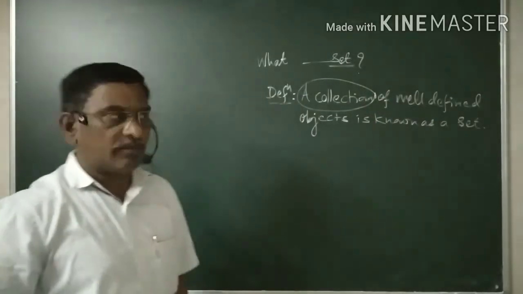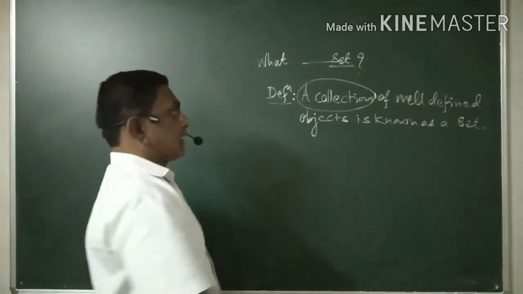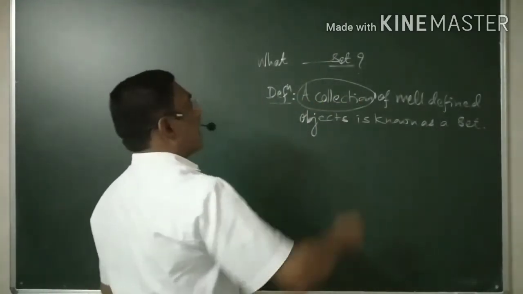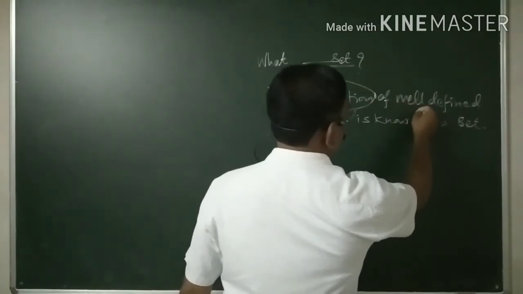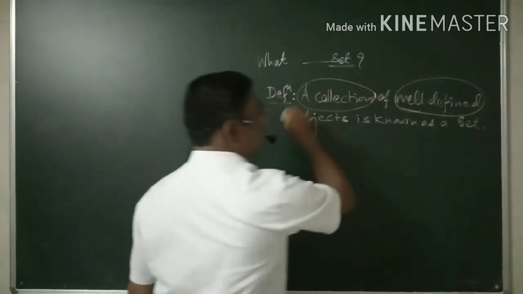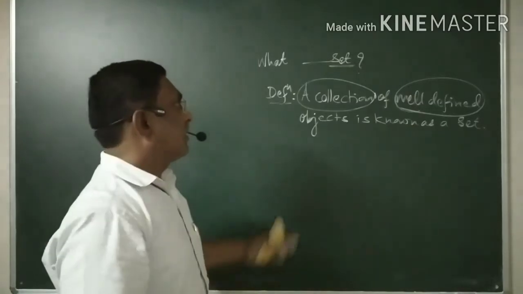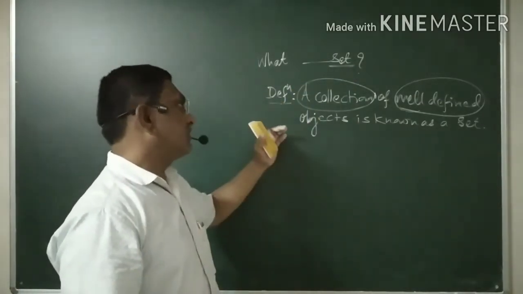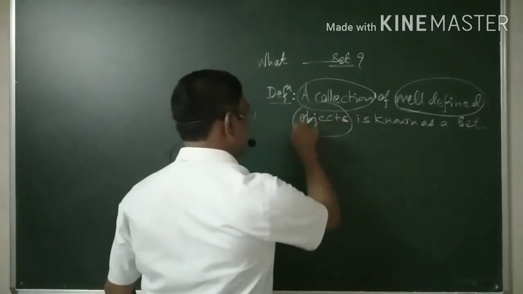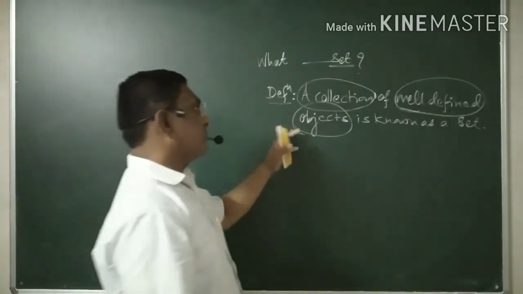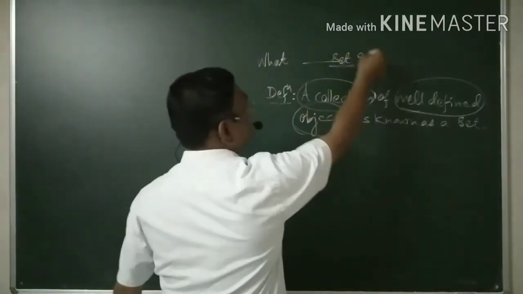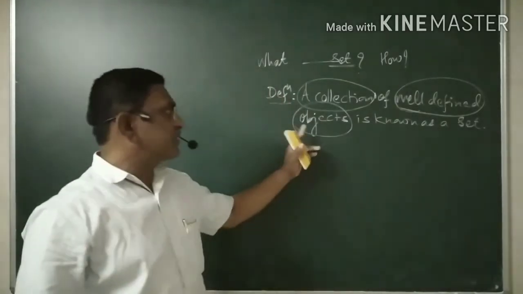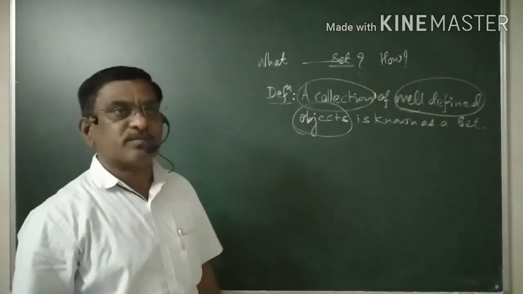Of what? Of objects. And thirdly, how should those objects be?